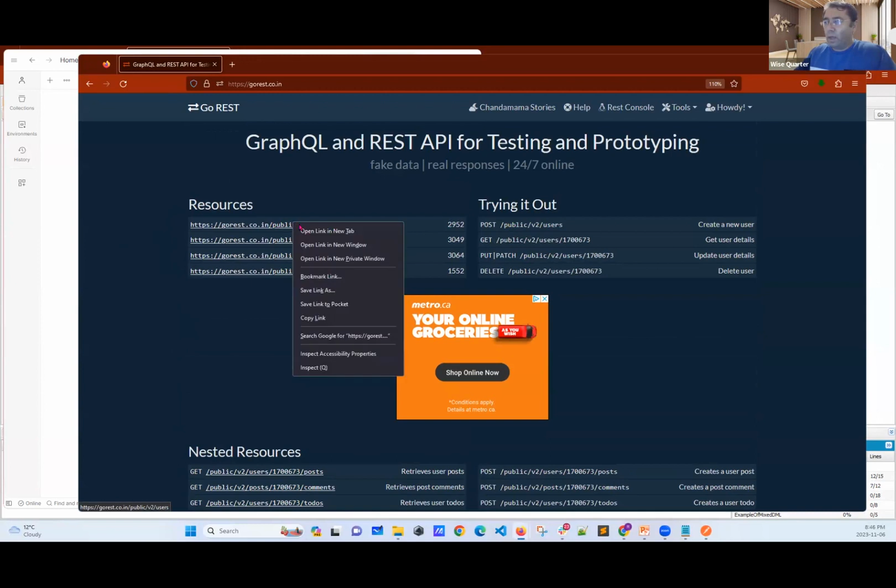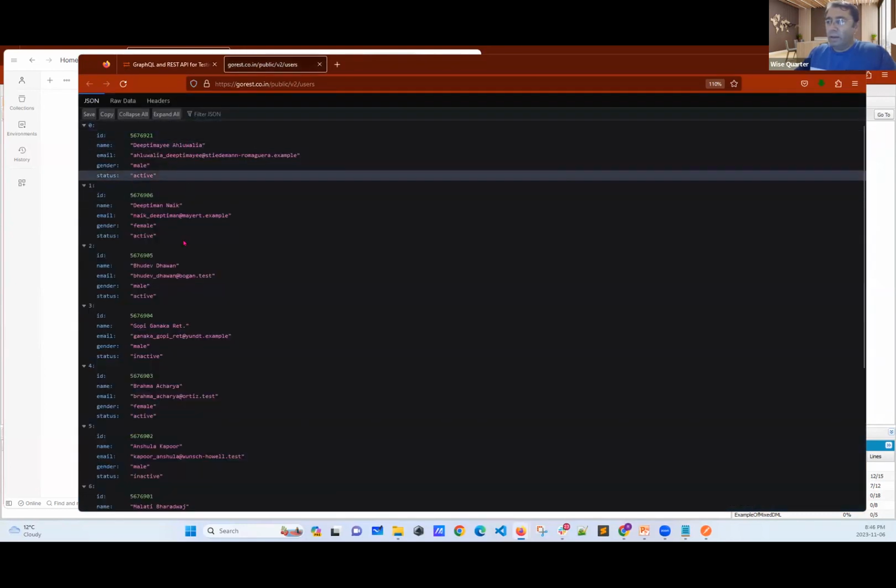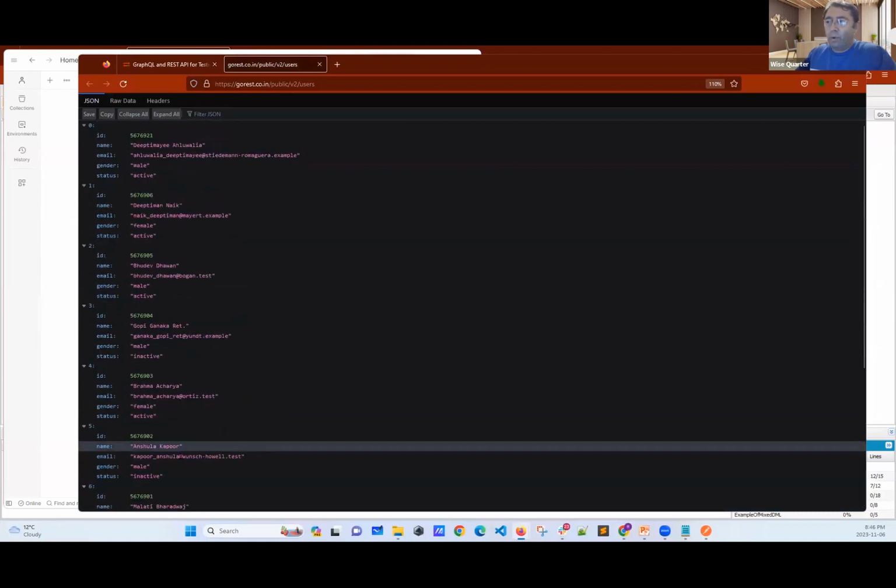Now, if you want, you can open this tab with right click. These are the data they provide us. Now, they have here 10 different records. They have 10 different records here. Okay, got it.